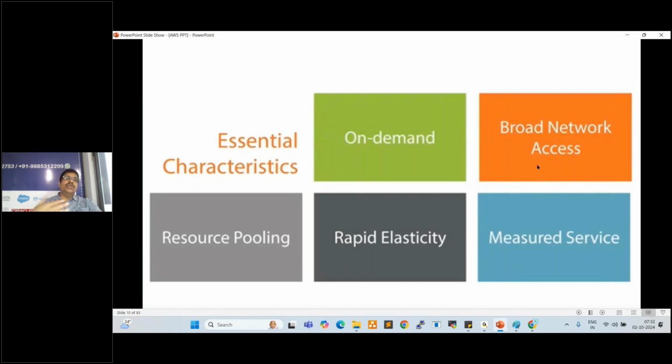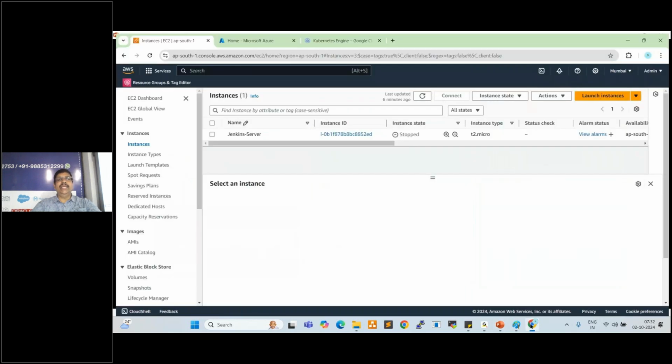Next one, broad network access. Whatever resources we are creating in cloud, we can access from anywhere, from your home, from your office. From your mobile also we can access with the proper authentication, right? So we can access from anywhere. Next one, resource pooling. Whatever resources we are creating in cloud, we can pool them up and reuse a number of times. For example, I have a Jenkins server here in my AWS console.